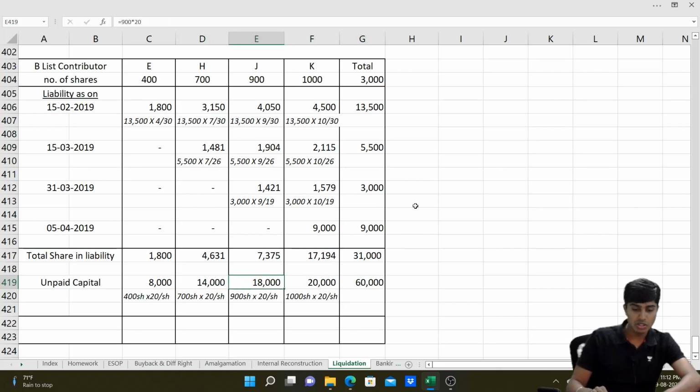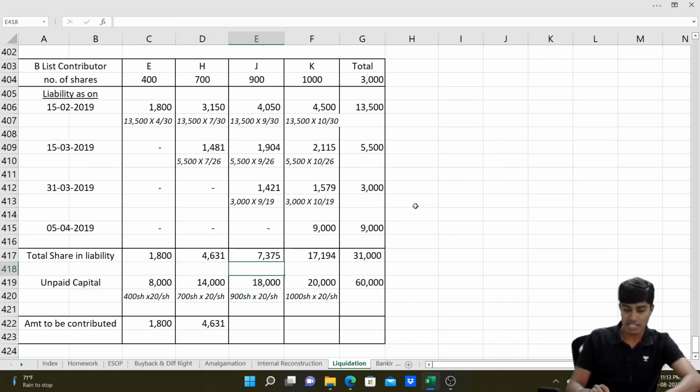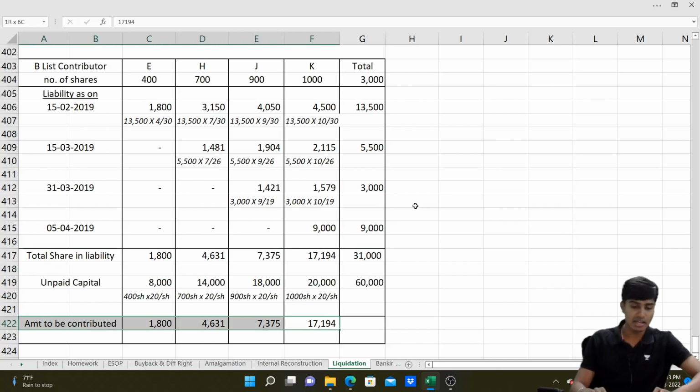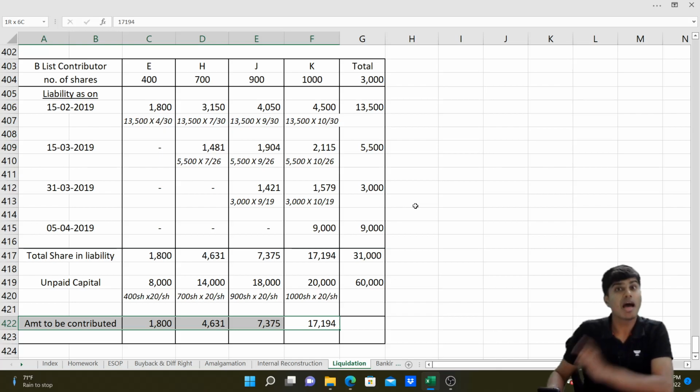When we do this, total is 60. Now we'll see individual amounts as to which is less. 8,000 and 1,800, what is less is 1,800. 14,000 and 4,631, which is less is 4,631. 18,000 and 7,375, which is less is 7,375. 20,000 or 17,194, what is less is 17,194. These are the amounts which are to be contributed by B list contributories.